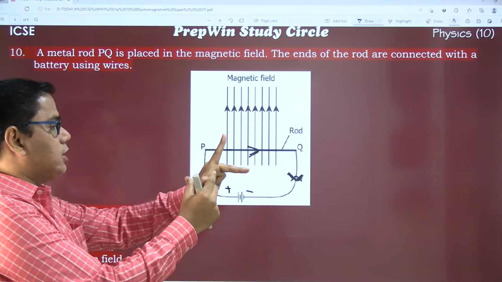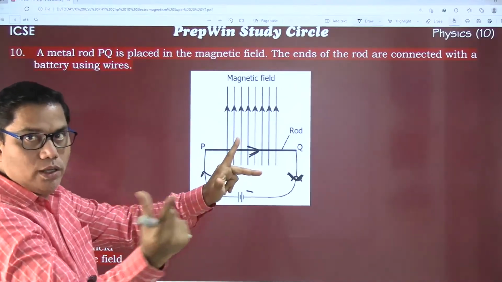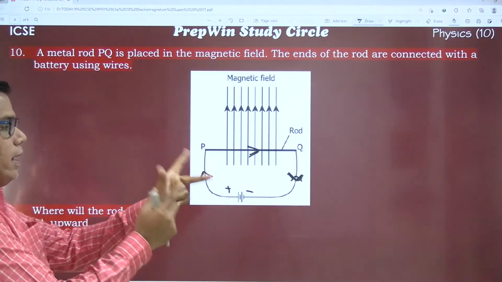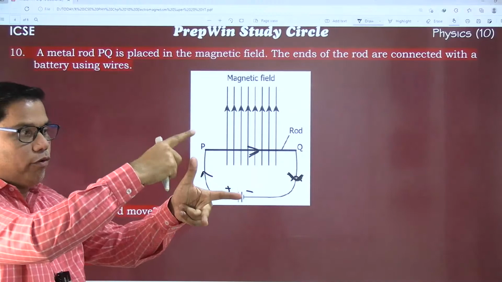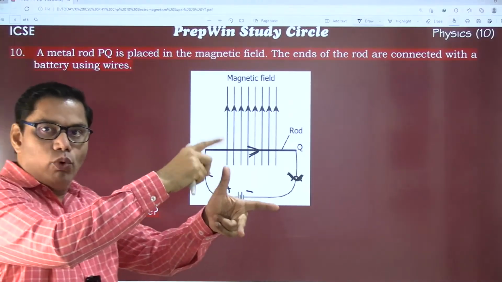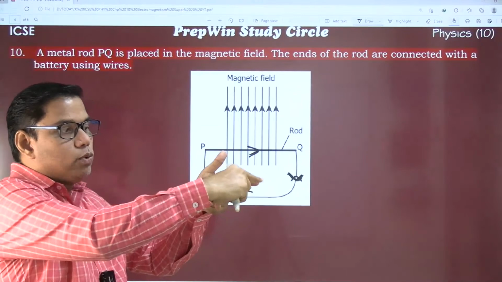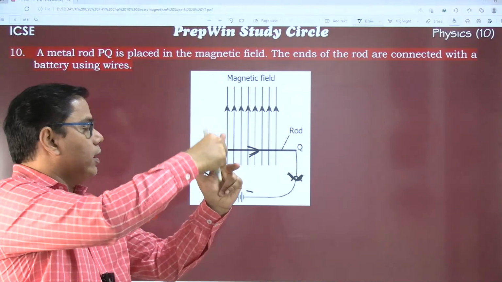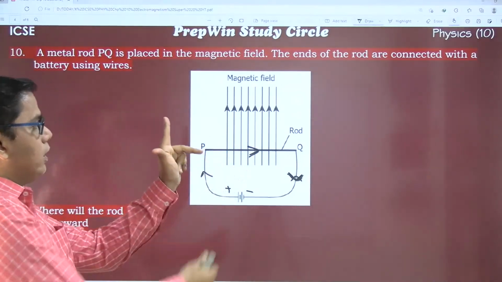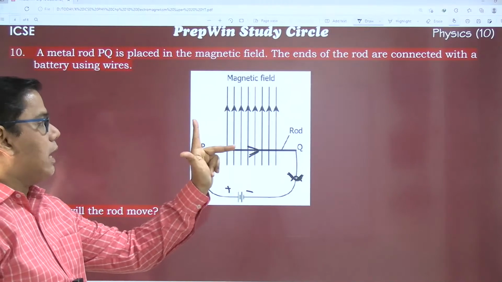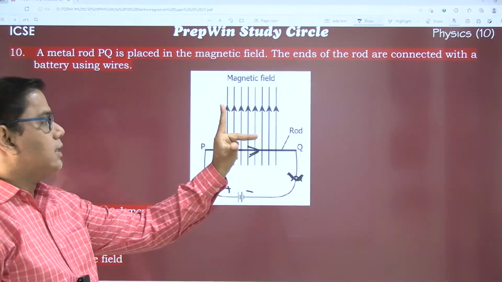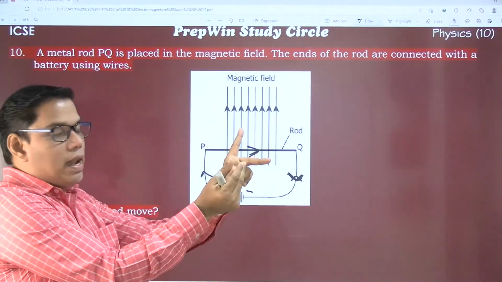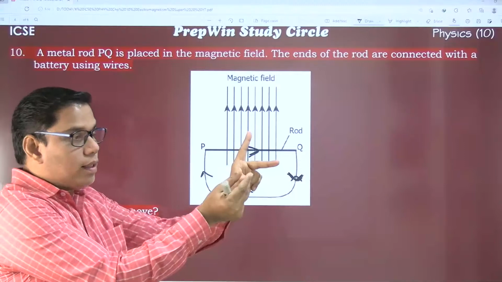Where will this force be experienced? It will be outside, towards you. Let's see, where will the rod move? Upward. Father, mother, children. The conductor will move in the direction of the force. This is the direction of the magnetic field, which is upward, and this is the direction of current. So with my left hand, according to Fleming's left hand rule, this is the direction.